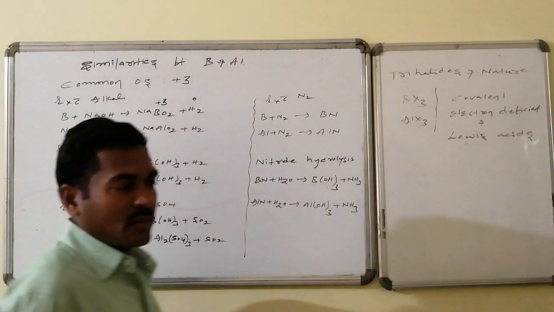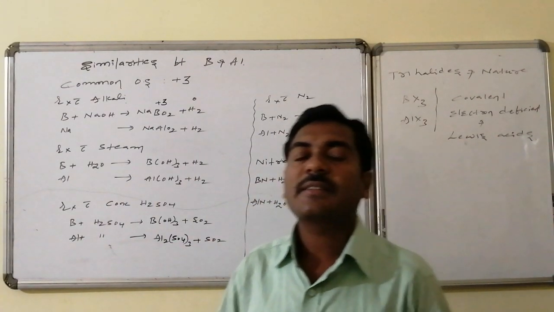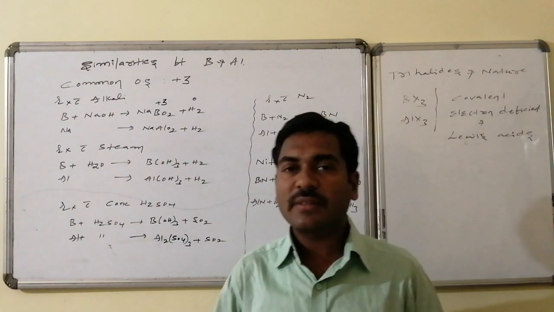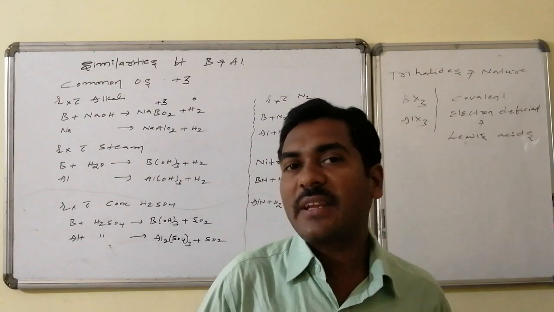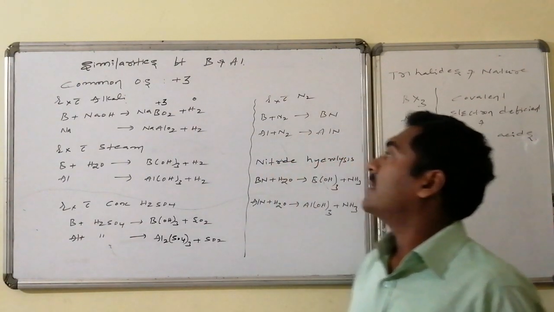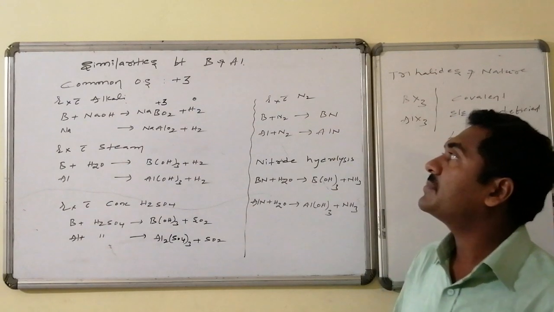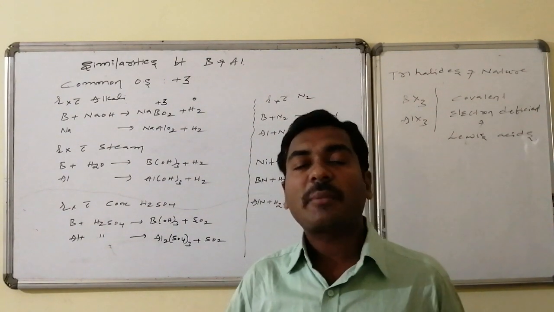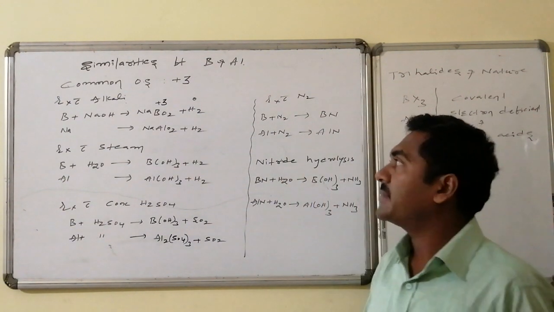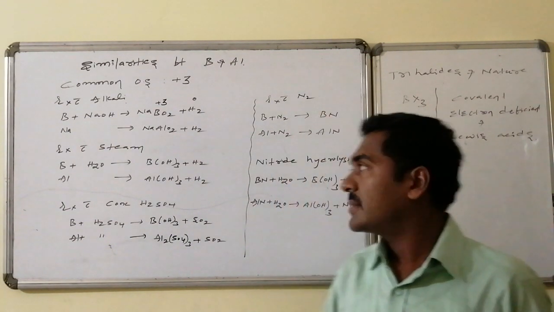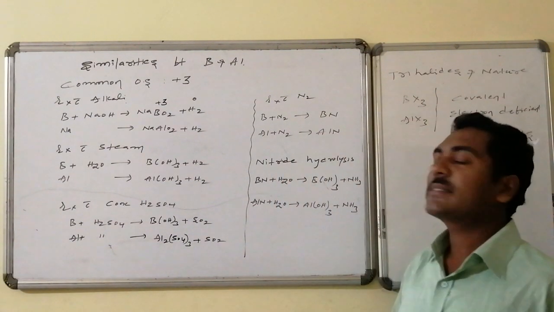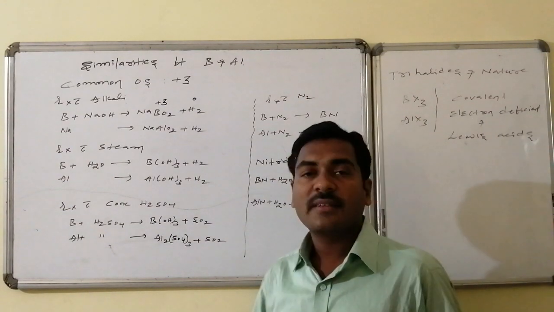Welcome friends. Let us go for the next part of discussion, that is similarities present between the first two elements of the boron family, that is boron as well as the aluminium. Similarities between boron and aluminium: both have a common oxidation state, that is +3, and both react with the alkali base. Boron reacts with sodium hydroxide and liberates hydrogen gas.